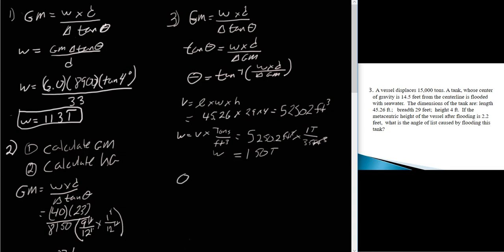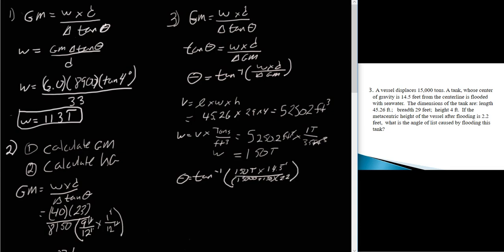So theta equals tan to the minus 1, the inverse tangent of the weight, which is now 150 tons, times the distance, which is 14.5 feet, divided by the displacement, which is now going to be 15,000 plus 150, multiplied by our GM, which is 2.2 feet as given in the problem.